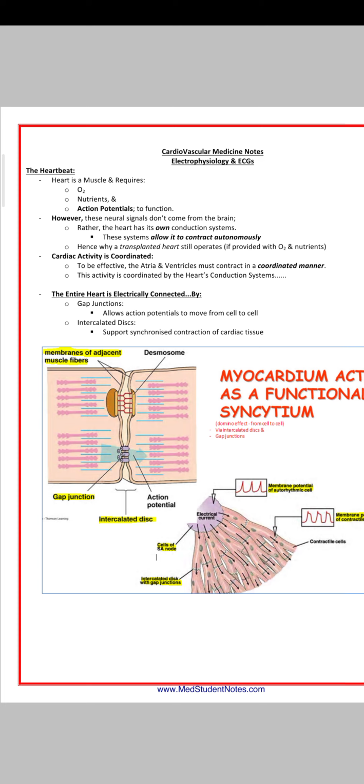So there are gap junctions. Gap junctions allow potentials to move from one cell to another. The gap junction is the junction where the action potential moves, and the intercalated disc supports synchronized contraction of cardiac tissue.